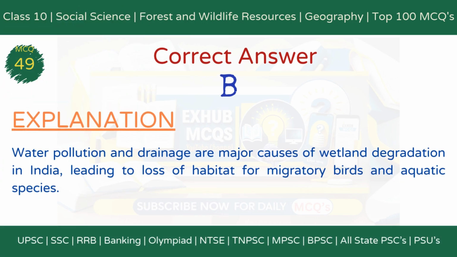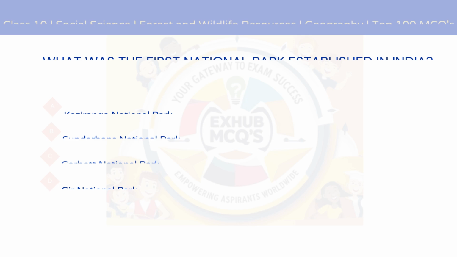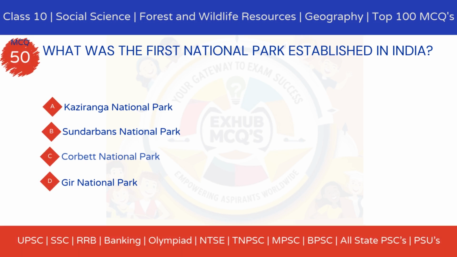The correct answer is option B, water pollution and drainage. Explanation. Water pollution and drainage are major causes of wetland degradation in India, leading to loss of habitat for migratory birds and aquatic species. MCQ 50. What was the first national park established in India? Option A, Kaziranga National Park. Option B, Sundarbans National Park. Option C, Corbett National Park. Option D, Gir National Park.